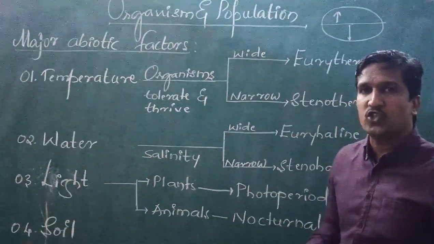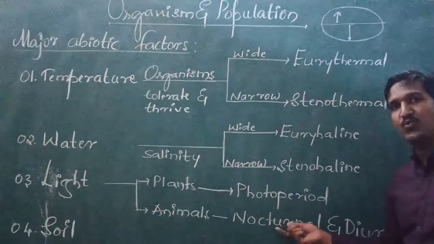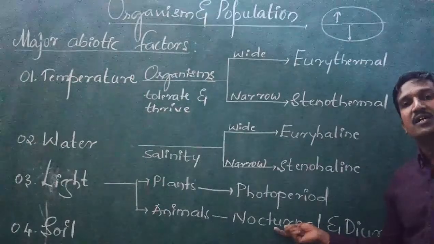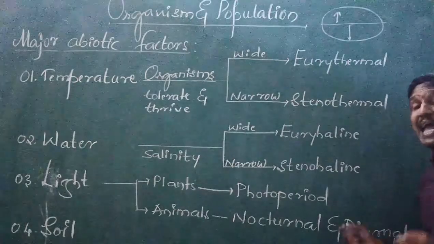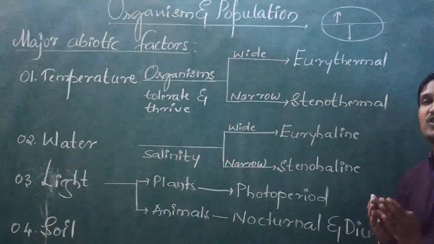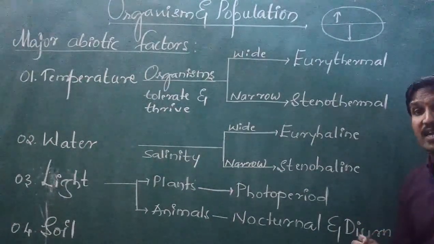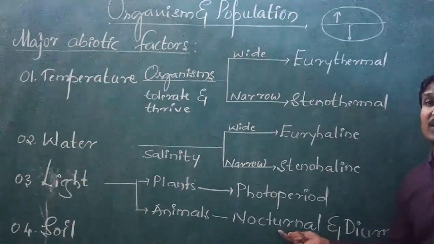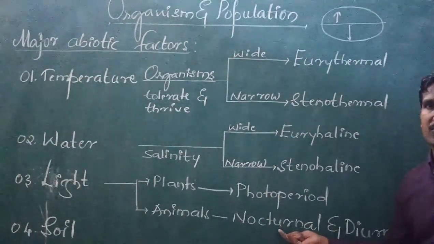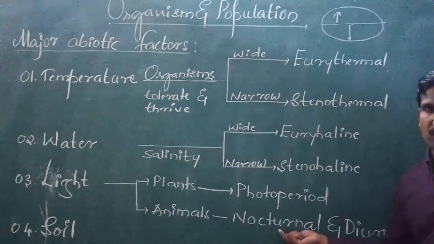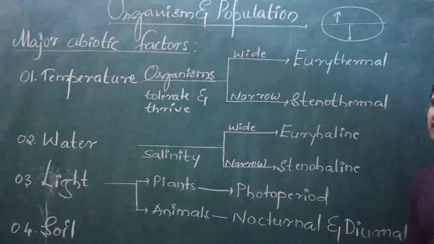We call them nocturnal animals and diurnal animals. Nocturnal animals are the animals which live in darkness or which hate the light. And diurnal animals are active during the daytime. The animals which are active during the night are called nocturnal. Owl we can say is nocturnal, it is going to be active during the night hours. Bat is nocturnal. Cockroach is nocturnal. Diurnal, you know, parrot.